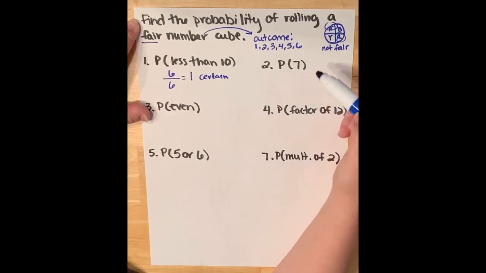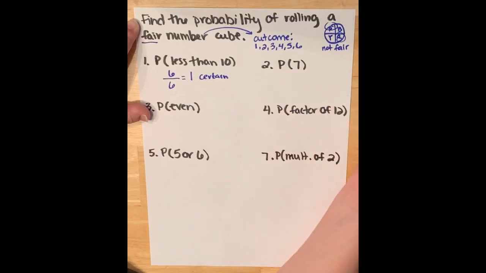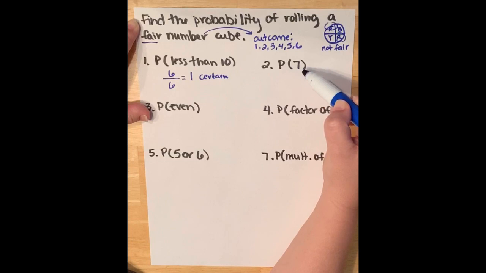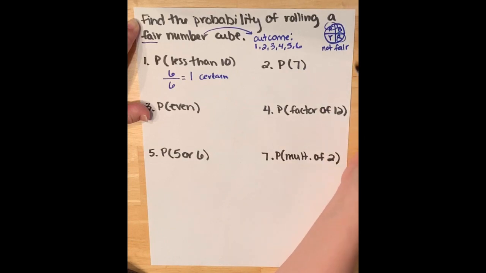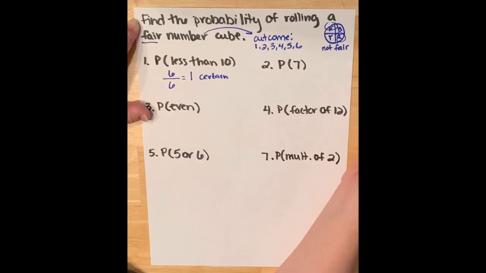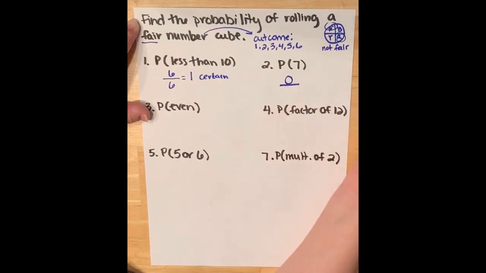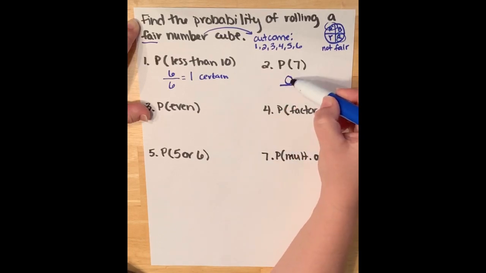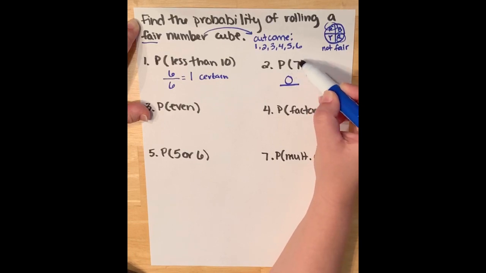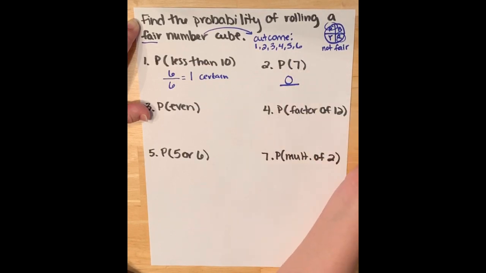Over here, let's look at this one. We've got the probability of rolling a 7 is what that means. Well, looking up at our outcome list, I don't have 7 represented at all. So if I roll that die, I'm not going to roll a 7. There is not a 7 up there. Remember, the number you write is the number of times what you're trying to find shows up. 7 does not show up, so I write a 0. We never write the number we're looking for.